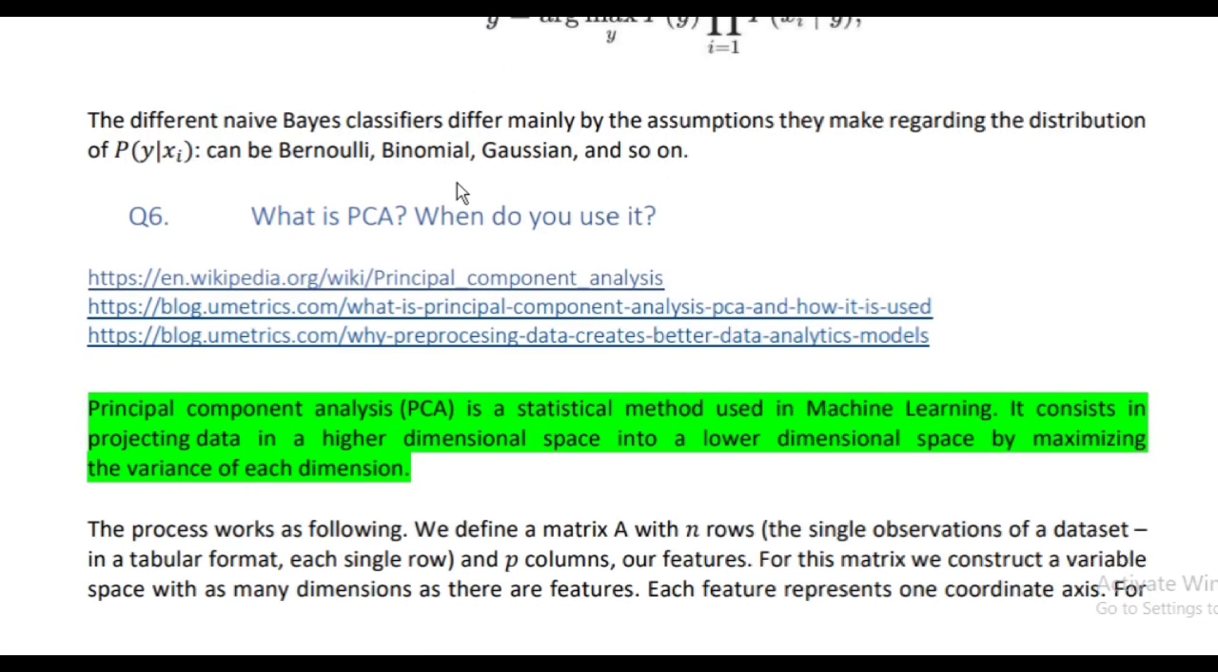The process works as follows. We define a matrix A with n rows, each row being a single observation of a dataset in a tabular format, and p columns, or features. For this matrix, we construct a variable space with as many dimensions as there are features. Each feature represents one coordinate axis.